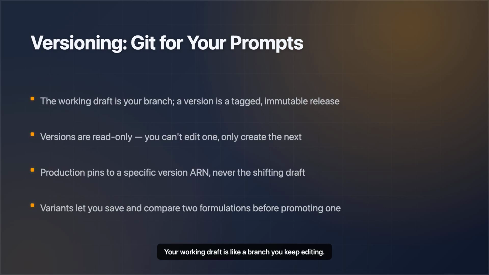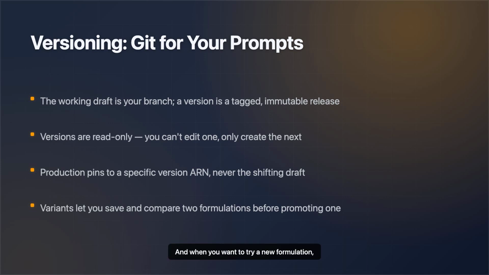Your working draft is like a branch you keep editing. When you're happy, you cut a version, which is a tagged, immutable release. That immutability is the whole point. A version is read-only, so you can't edit it. You can only create the next one. In production, you pin your application to a specific version, never to the shifting draft. So what you deployed on day 1 is exactly what runs today.